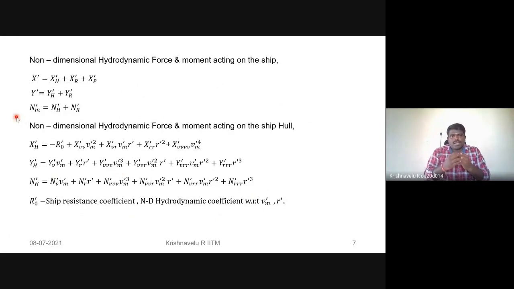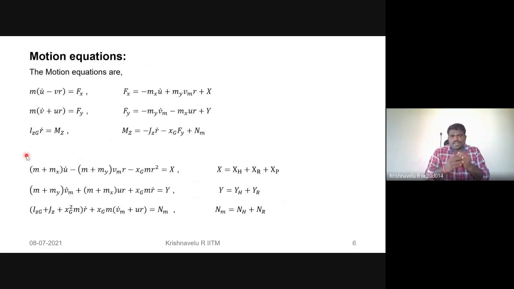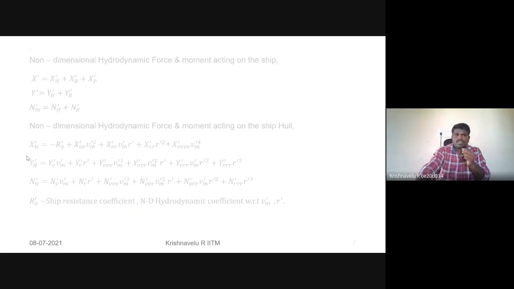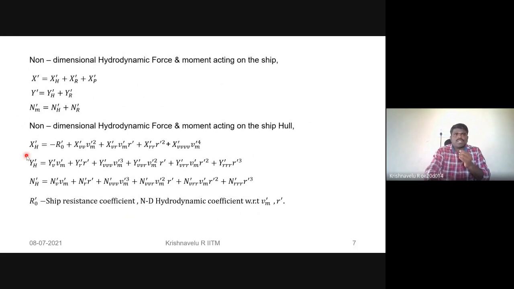Initially we have the equations in the dimensional form. In the maneuvering simulation model, we use the non-dimensional form to predict the maneuvering behavior, the maneuvering simulation of the model ship as well as in full scale. So first is the non-dimensional hydrodynamical force and moment acting on the ship.